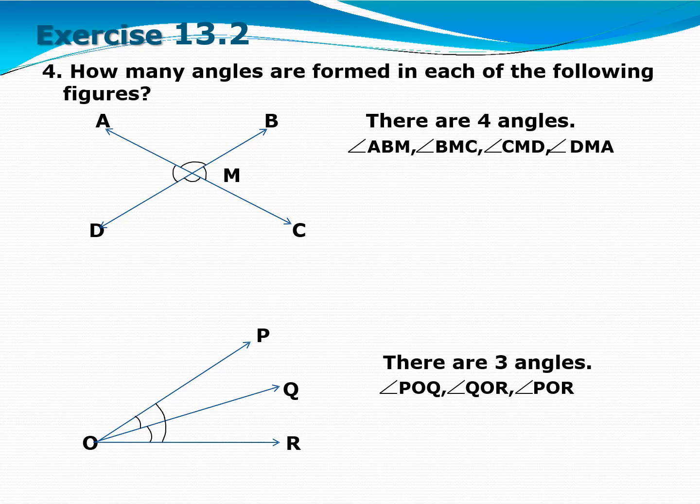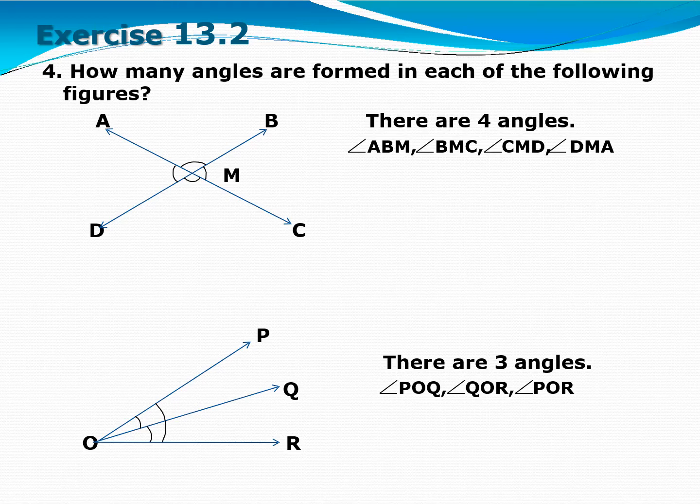Now name them: AMB, BMC, CMD and DMA. Correct? Next figure. This is a figure of 3 rays intersecting at point O. The rays are OP, OQ and OR. How many angles are formed by these rays? Yes, 3 angles: angle POQ, angle QOR and angle POR.